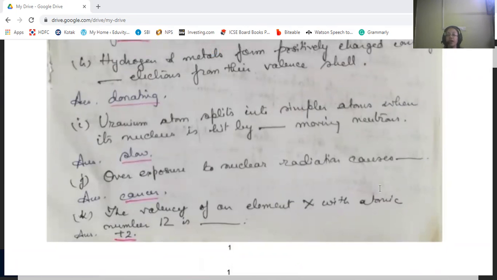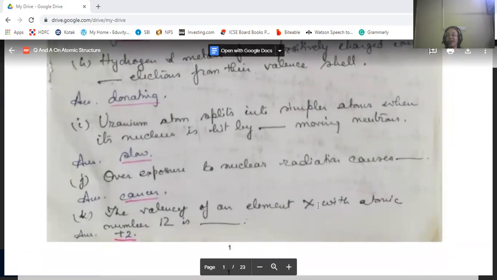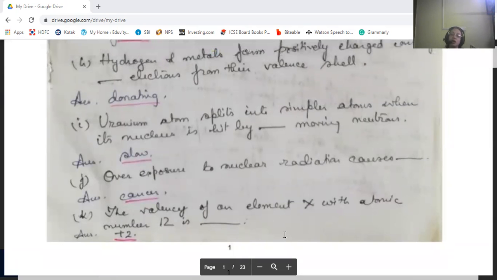The valency of an element X with atomic number 12 is plus 2. We don't know the name of the element. We have denoted it with X, with atomic number 12.